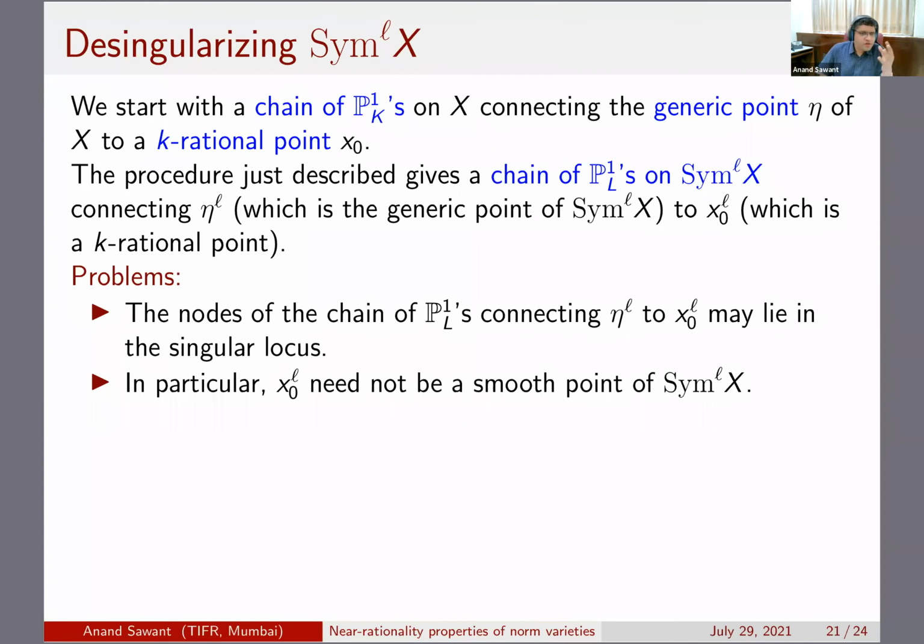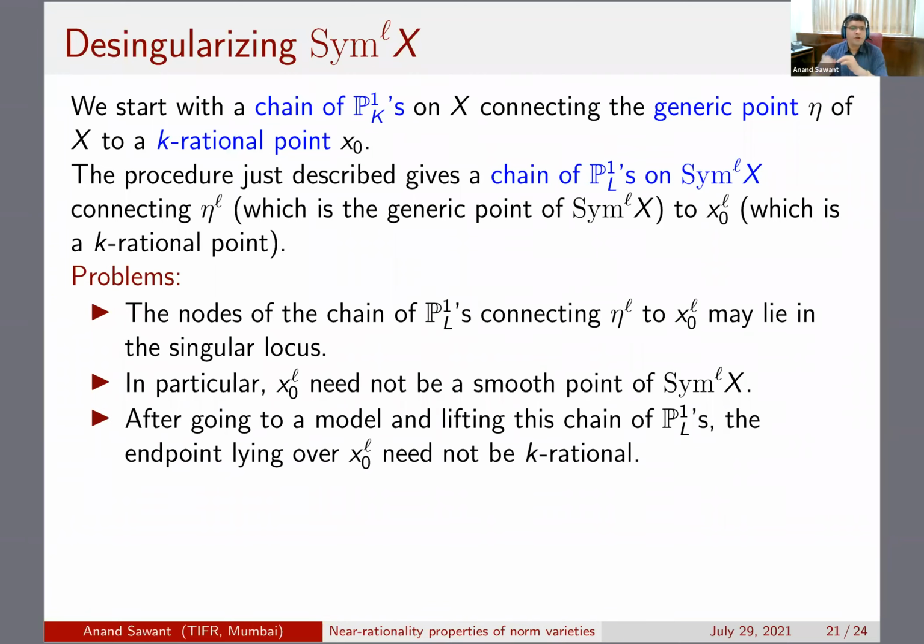Of course, X0 to the L is not a smooth point. But suppose we find a model and we lift this chain of P1s over L's. The endpoint lying over X0 to the L need not be K rational. So that's also a problem. Finally, we need to end in a K rational point. We need a chain of P1s ending in a K rational point. So that's what we have to arrange.